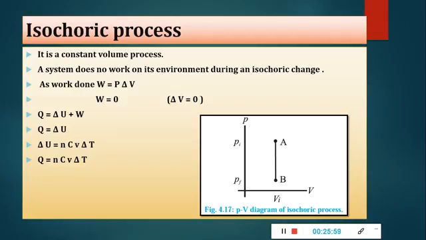So in an isochoric process, delta T is not equal to 0. Heating a gas in a constant volume container, or dissipation of a gas in a closed chamber, are some examples of an isochoric process. Now we will describe.